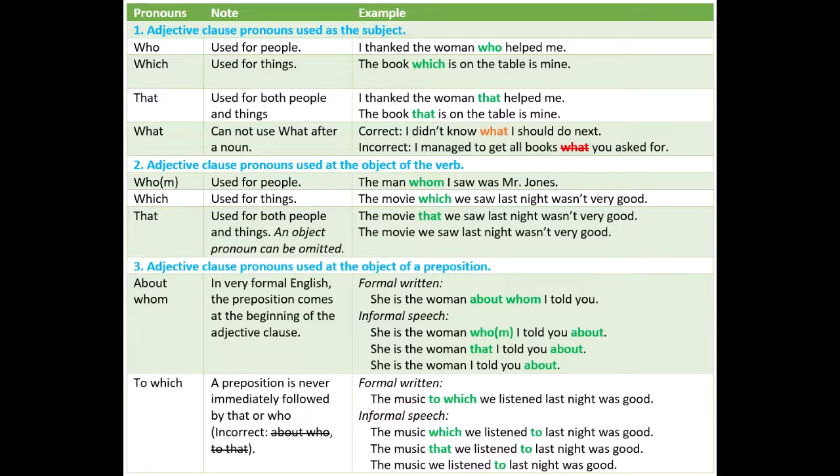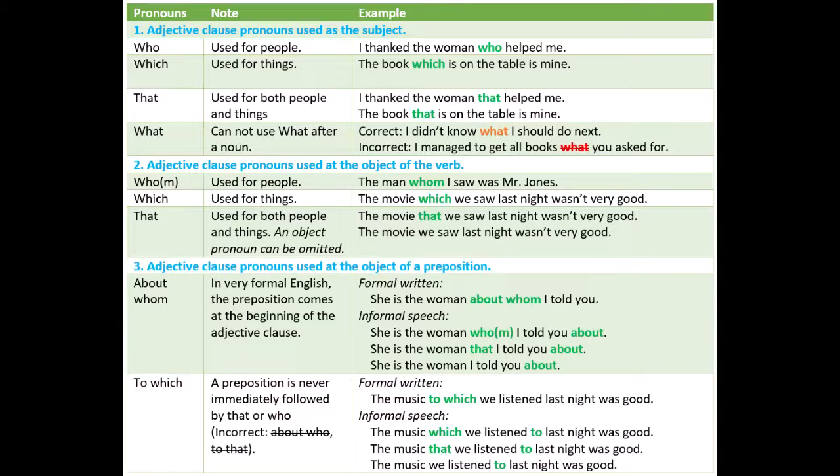Adjective clauses. Pronouns. Note. Example. 1. Adjective clause pronouns used as the subject. Who. Used for people. I thanked the woman who helped me. Which. Used for things. The book which is on the table is mine.